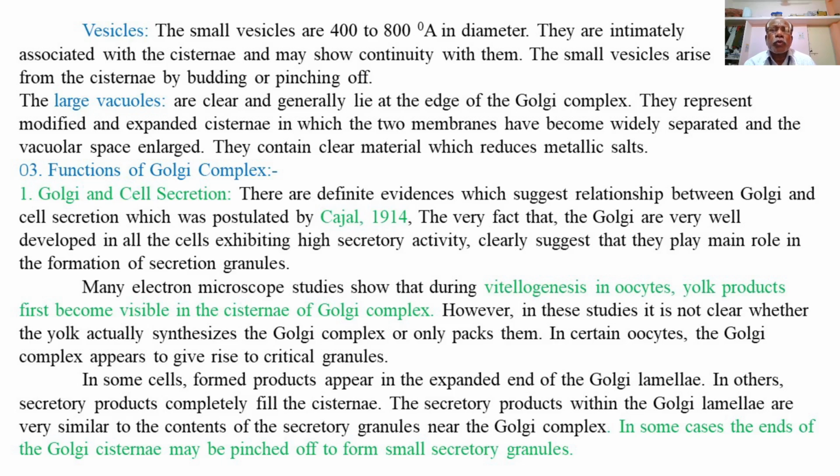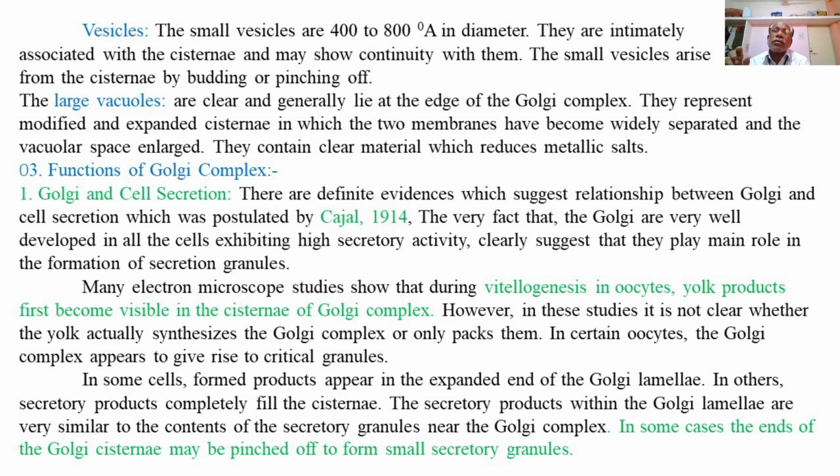Many electron microscope studies show that during vitellogenesis in oocytes, yolk products first become visible in the cisternae of the Golgi complex. Vitellogenesis means synthesis of yolk in the eggs or oocytes.